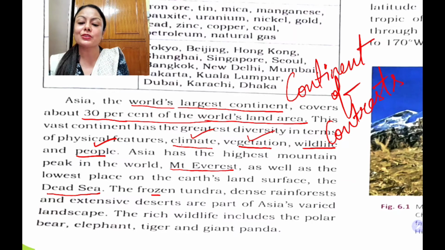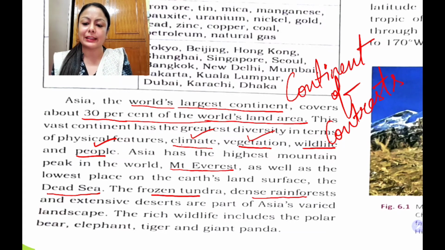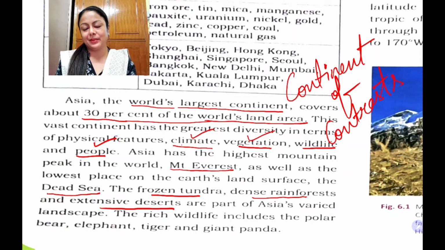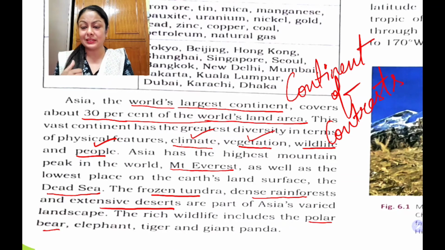The frozen tundra, the northern portion of Asia, is known as tundra. It's very, very cold, and there is no vegetation. So the frozen tundra and dense rainforests and extensive deserts are also in Asia. Children, can you see the variety, the diversity? A lot of diversity is there. The rich wildlife includes the polar bear. The polar bear is found near the northern portion of Asia.